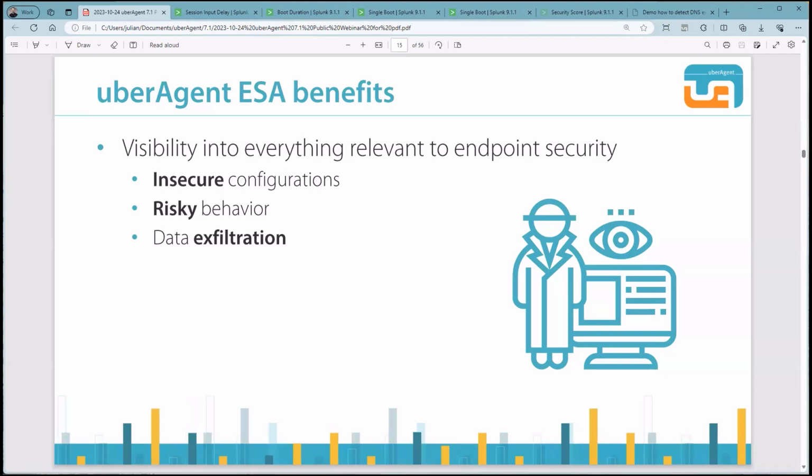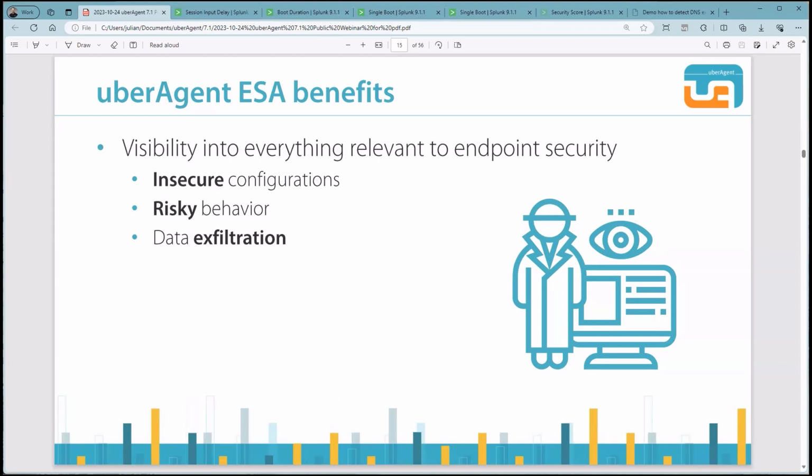We categorize this into the 3 following topics. Insecure configurations. Most of the attacks out there can be prevented by just enabling a good and secure configuration on your workloads. We deliver insights into the configuration of endpoints and applications that enables you to see which configuration is really applied or if your machines meet the security and compliance guidelines of your company. Overall, you could also see how exploitable your environment is.